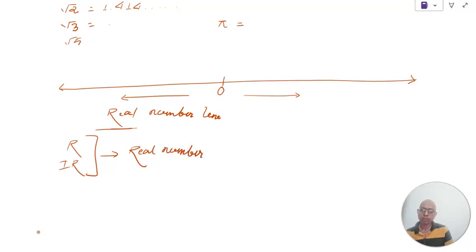So if rational numbers as well as irrational numbers are real numbers, then they can be represented on the number line also. All the numbers that we have read till now, and you are not going to read non-real numbers, which are imaginary numbers, in your class 9 syllabus, I think. So you are going to read only real numbers.